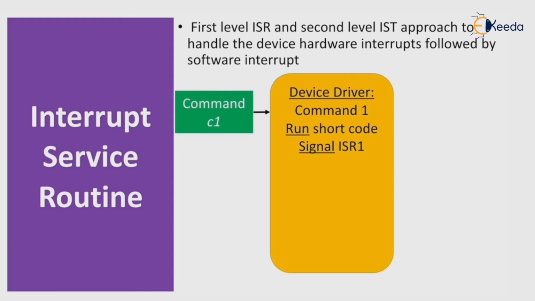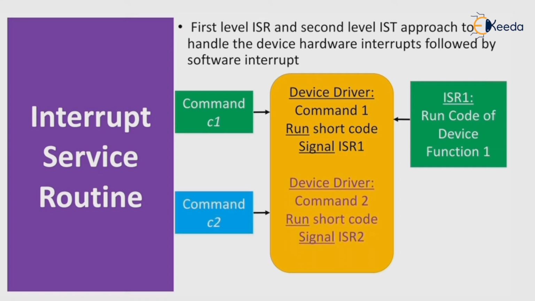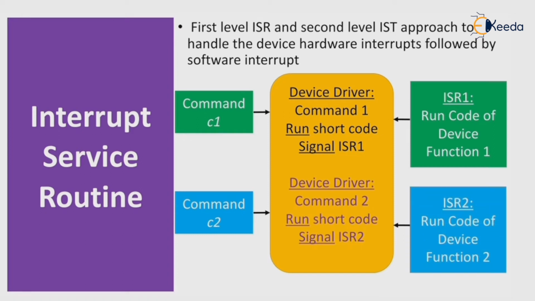When the ISR1 signal is given to the device driver, it will run the code, the C1 command. Likewise, the second command is operated by using ISR2, that is, the run code of device function 2 is run. In that way, the interrupt service routine works with the device drivers.